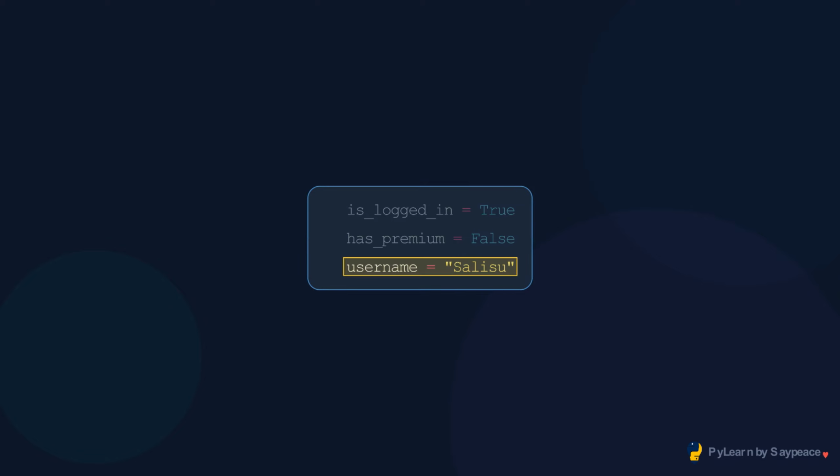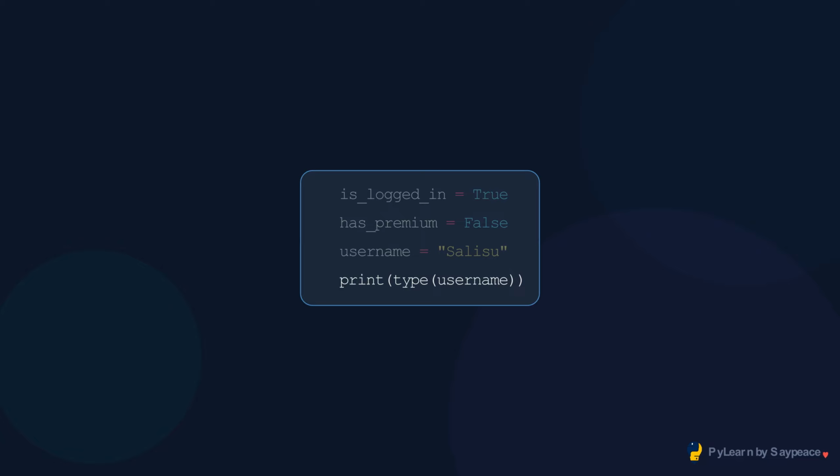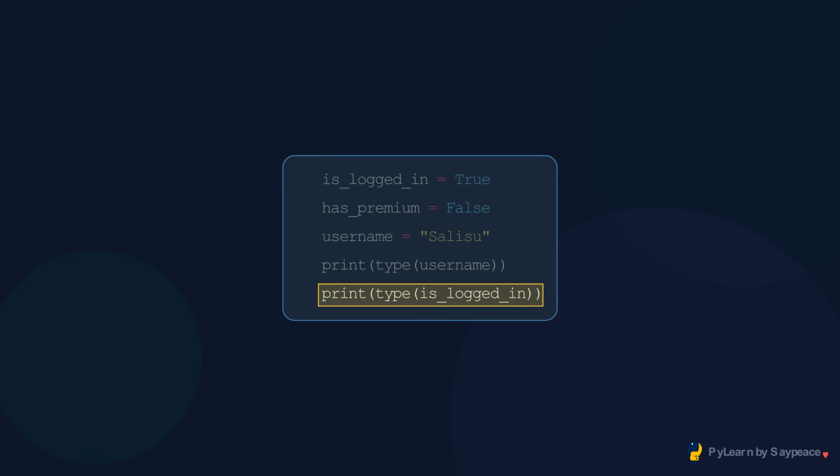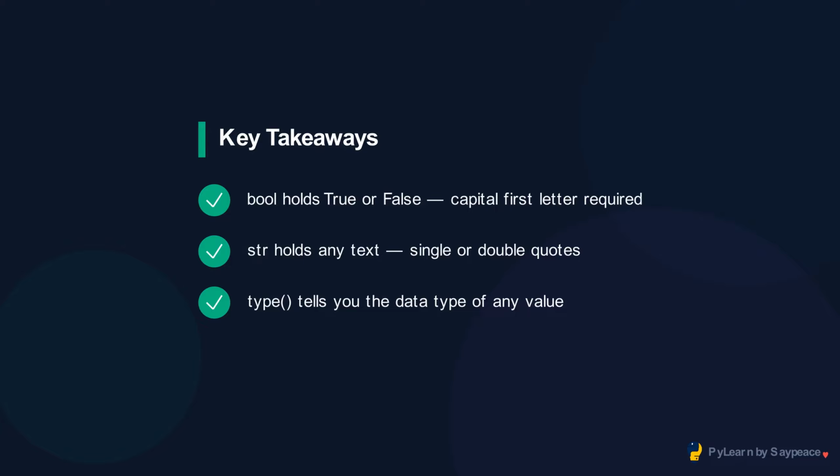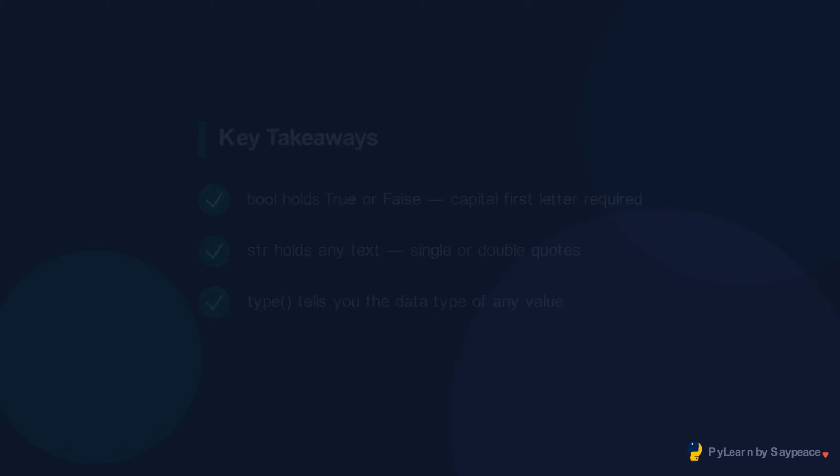A string variable, text in quotes. The type function tells you what kind of data a variable holds. This prints, class str. And this prints, class bool. Booleans feel simple but they power every decision your program makes, every if, every loop condition, every flag.